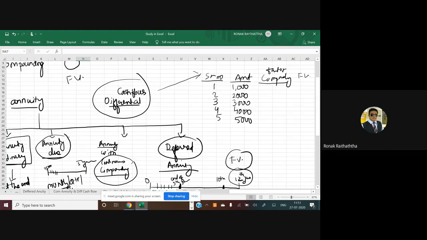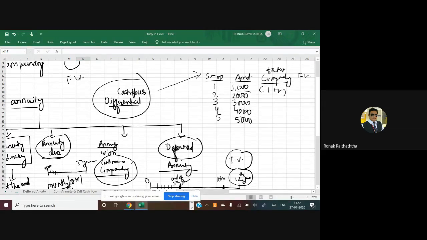Now it cannot be called an annuity, sir. Why can it not be called an annuity? Because the amount of investment is getting changed over a period of time, so it's not an annuity. So each and every single transaction will have to be taken differently, separately. So we'll have to multiply this amount with the compounding factor, and the formula for the compounding factor is (1 + r) raised to n.